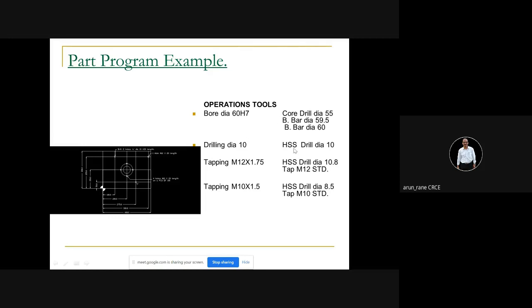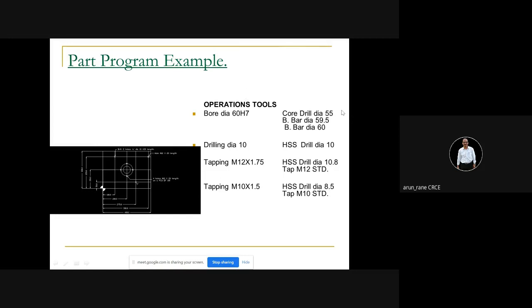Now here what we have done, here there are 7 holes to be drilled, alright, and plus in the center you have a bore 60 S7. S7 means it is in close tolerance. For 60 it will come at least 25 micron, that is plus 0, plus 0.025.